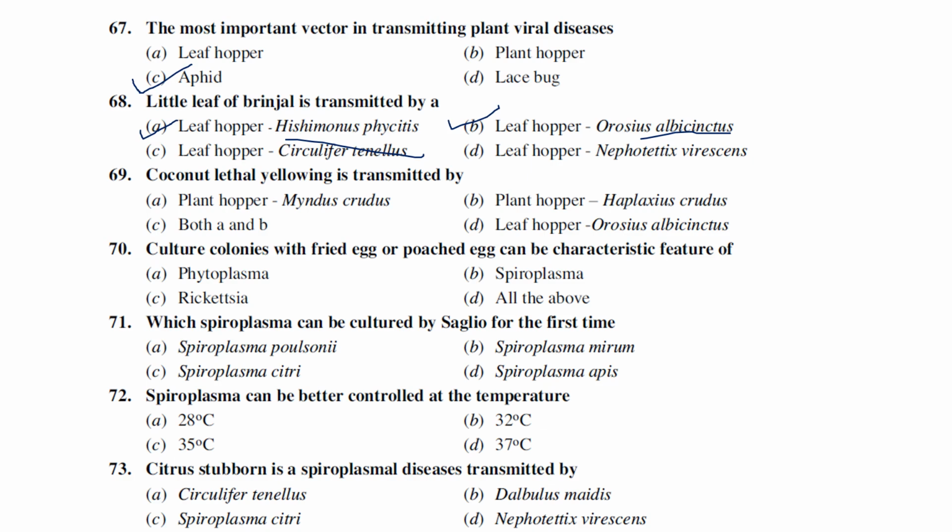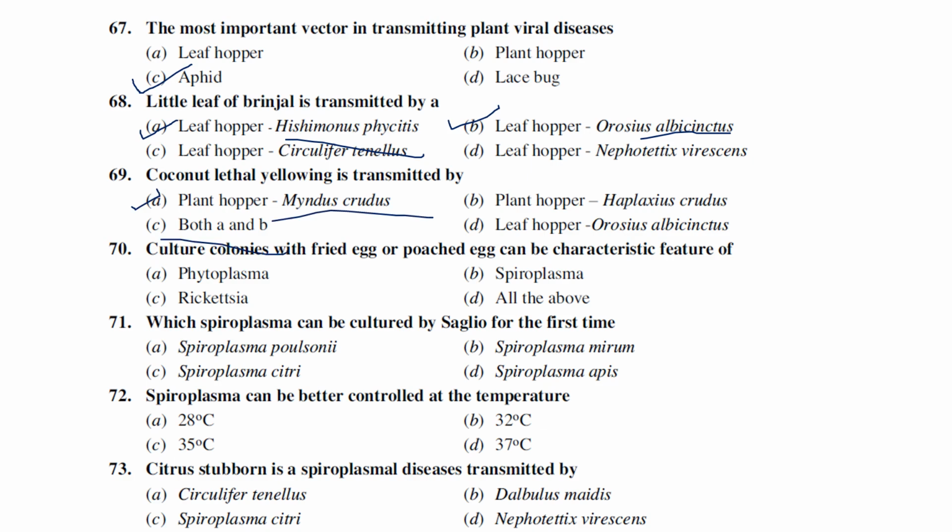And one more thing: the majority of phytoplasmal and spiroplasmal diseases are transmitted by leaf hoppers only. Very few, one or two diseases, may vary, but the majority of phytoplasma and spiroplasma are transmitted by an insect vector called leaf hopper. The next one, coconut lethal yellowing, is transmitted by plant hopper. There are two insect species, Myndus crudus and Haplaxius crudus, both A and B.